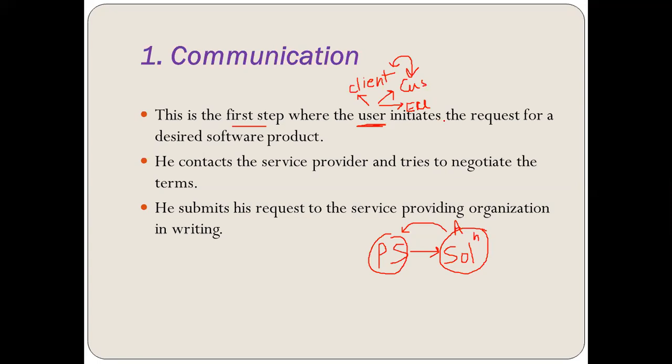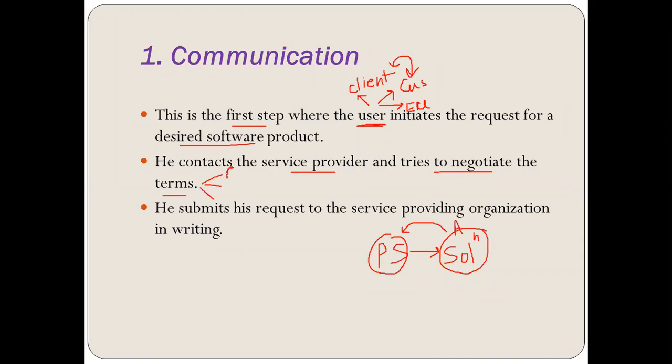So the user initiates the request for a desired software product, so the request is given to the service provider organization so that they can define or develop the software. He contacts his service provider and tries to negotiate the terms. Now when I say negotiate the terms, I mean to say in three forms.